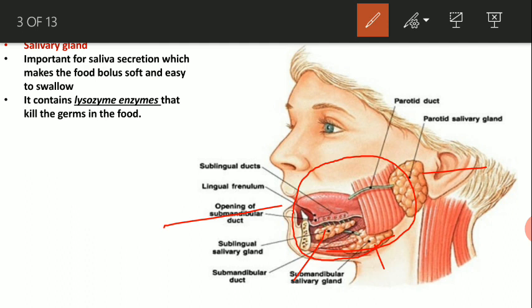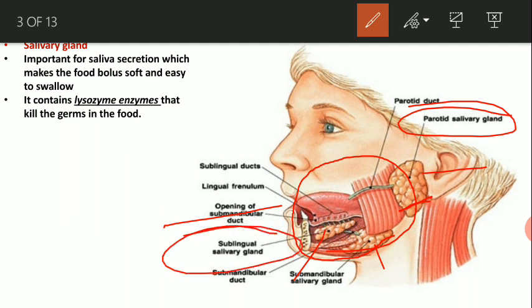Now start with salivary gland. Now inside the buccal cavity there are three types of salivary gland. First one is the parotid gland. Now parotid gland is present just beneath the ear, and next one is the sublingual gland. Now lingual means tongue, that means under the tongue there is another type of salivary gland known as sublingual gland, and the next one is the submaxillary or submandibular gland. Now this is present beneath the lower jaw.